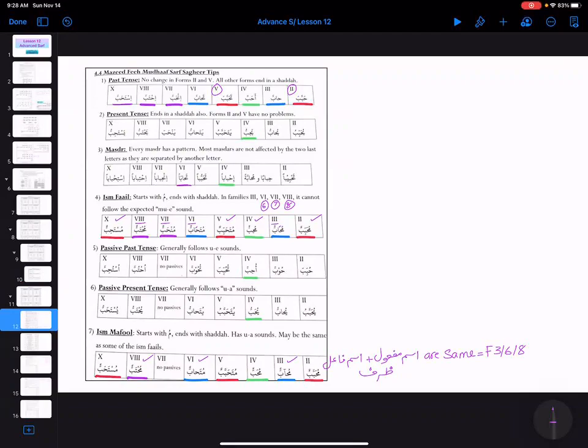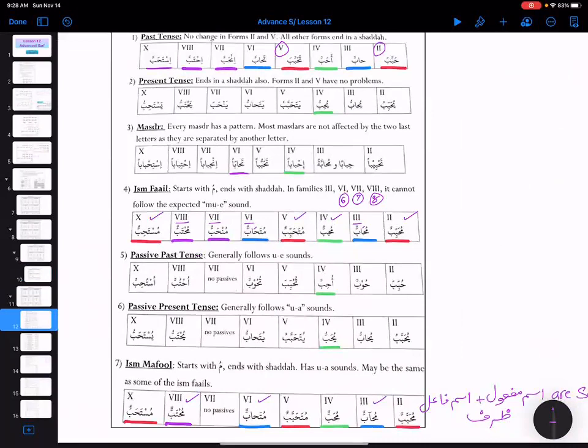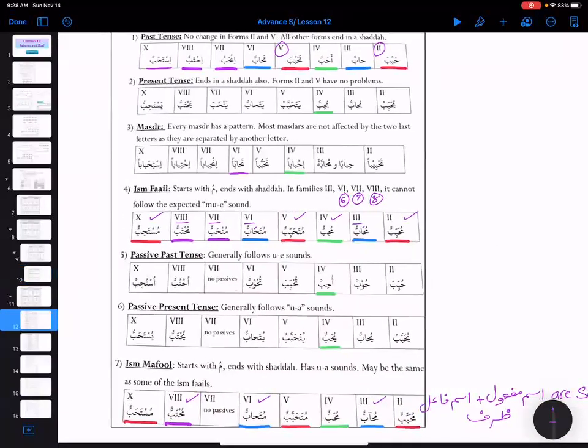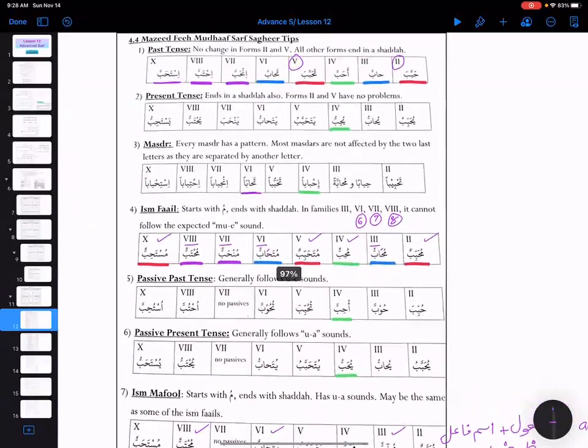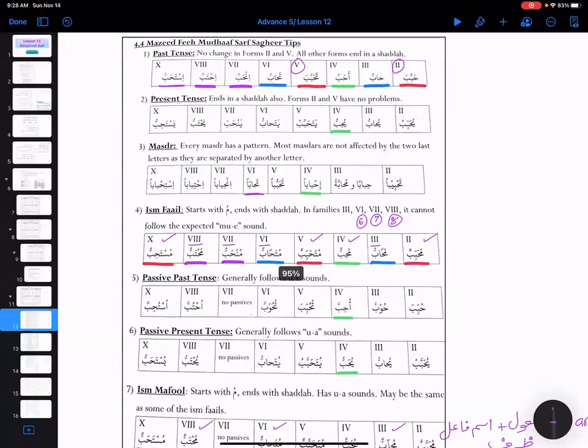So Mazid Fihi, this is kind of a quick chart over here. So in Mazid Fihi past tense, there are no changes in family 2 and family 5. Alhamdulillah, they are going to behave regularly, no problem at all. All other forms end in shadda.